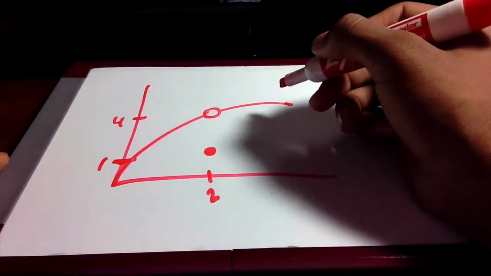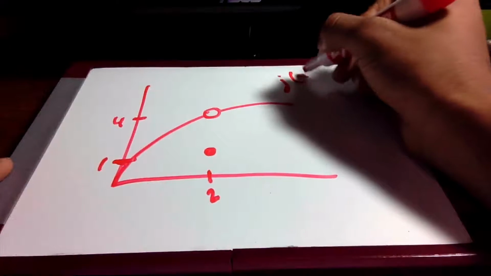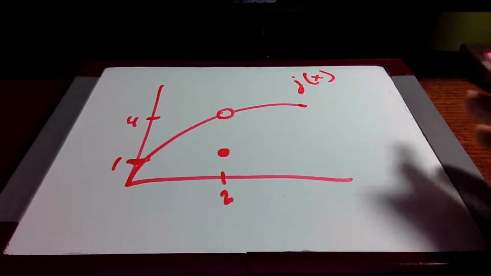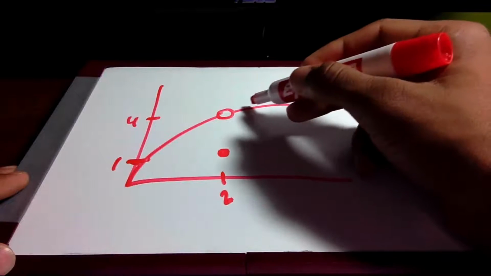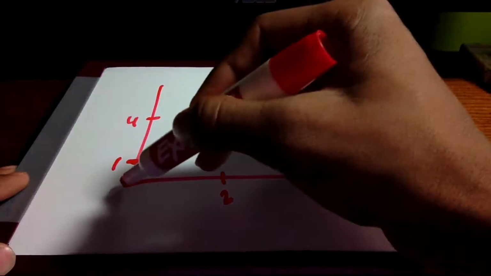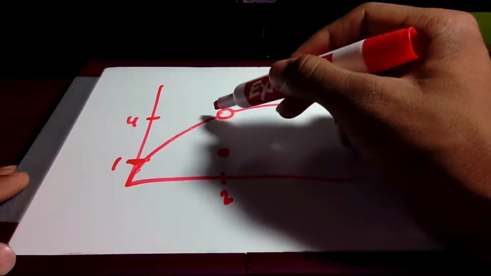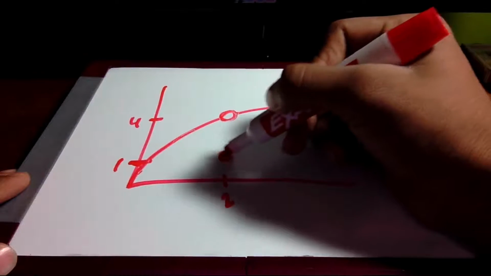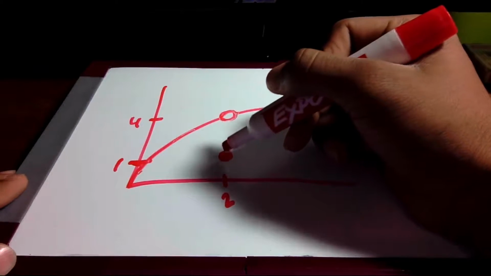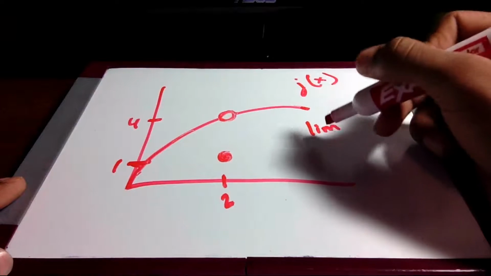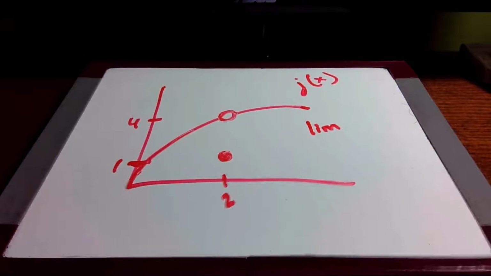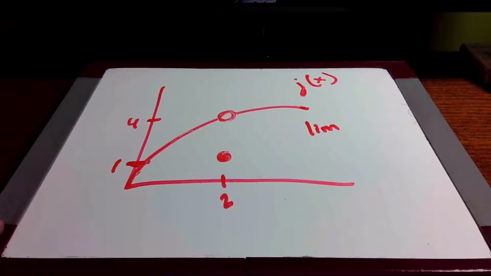Now if we take the limit of this function, let's call it j of x, as x approaches 2, we can see that as we approach from the right, it is approaching 4. And as we approach from the left, it is approaching 4. However, there is no point at 4. The point is at y equals 1. This does not mean that the limit does not exist. It just means that there is no point that exists at x equals 2. However, the limit exists at x equals 2. So this is called a removable discontinuity.